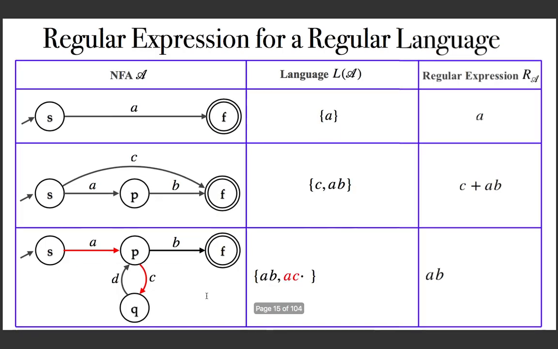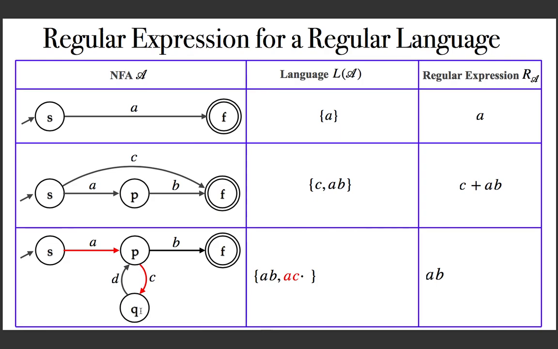And then allow one more intermediate state. Now there are two intermediate states, and the language is difficult to find. So now the question is, which are all the paths which go from the state S to the state F passing through Q as an intermediate state? For Q as an intermediate state, first you have to reach Q. How will you reach? By taking AC. So, by AC, I am coming into Q.